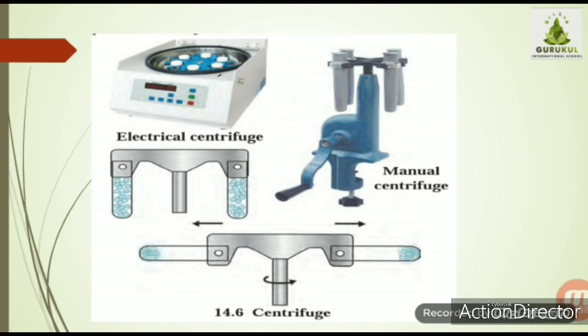So this is the method of centrifugation, which is used for the separation of liquids in which the substances cannot be separated either by filtration or by settling.